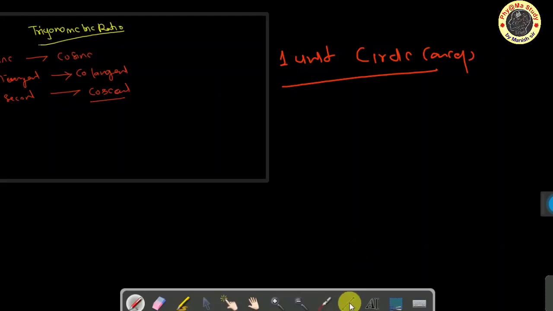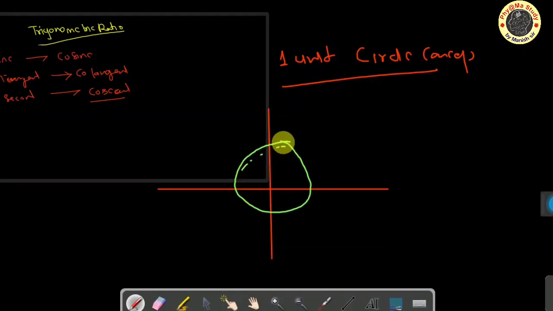Then we can draw the coordinate axes. Again, this is the coordinate axes. I can draw a circle, and we can take a radius whose value is 1 unit.